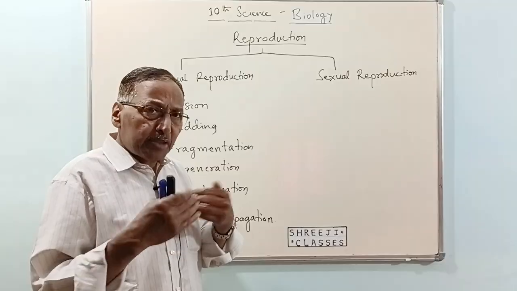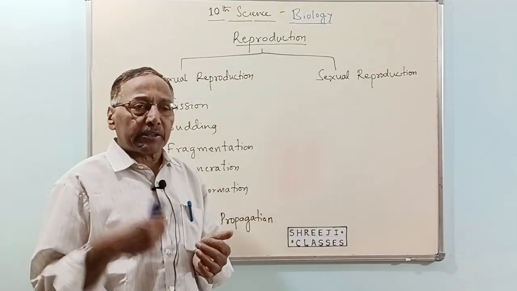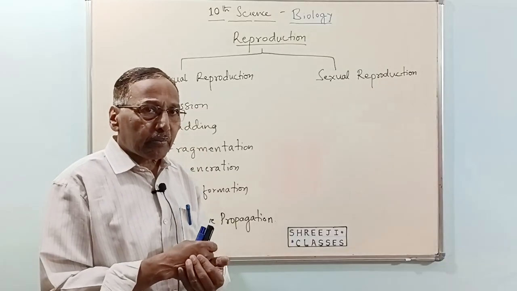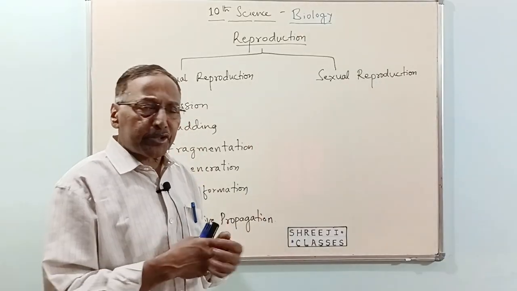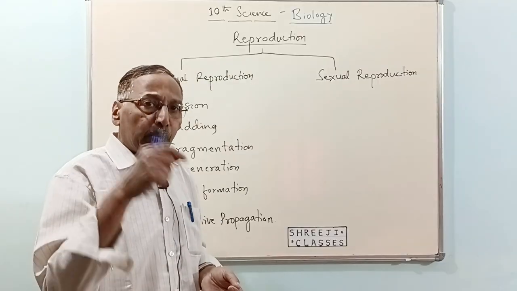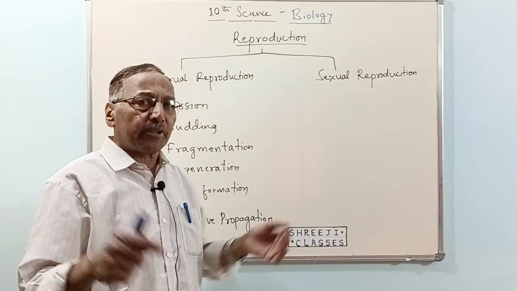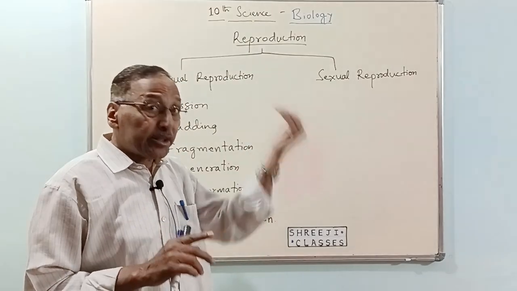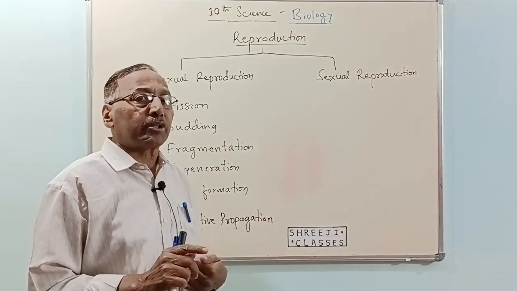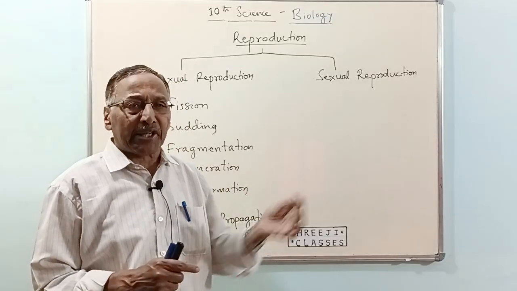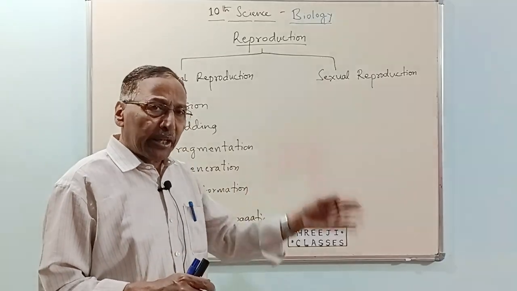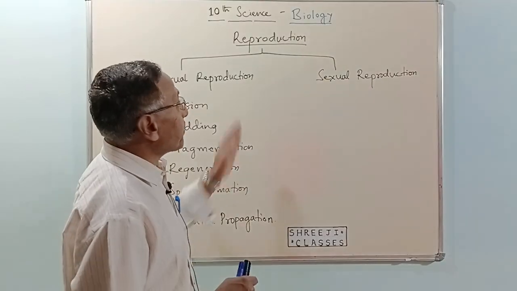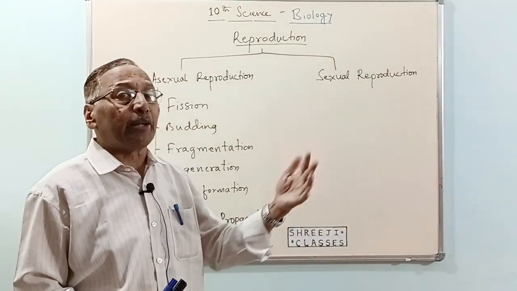So, through this process of reproduction, the generation continues, the progeny continues. When the first plant came into existence, we don't know. When the first human being came into existence, we don't know. There are theories, but no proper evidence. Still, we guess. But since about 50,000, 60,000 years ago, human beings started existing. So, since then, the human race is continuing. Human beings are continuing to exist because of reproduction. So also different plants and animals.